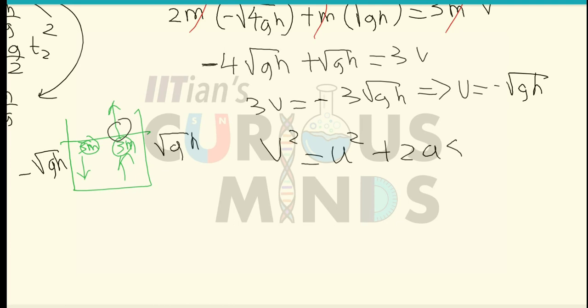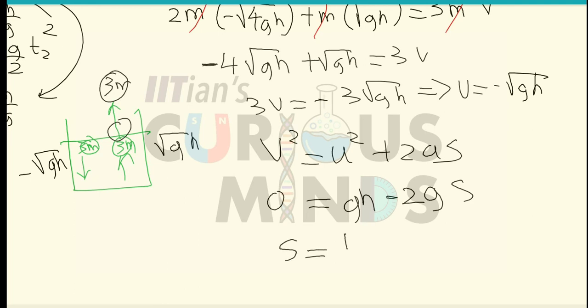Now over here the final velocity is equal to 0 when the combined mass reaches a certain height. Initial velocity is equal to root gh, so when I square this part, it will be gh. The acceleration due to gravity is in the downward direction, so it will be equal to minus 2g into s. So s will be equal to h divided by 2. This is the maximum height raised by the combination after they collide.